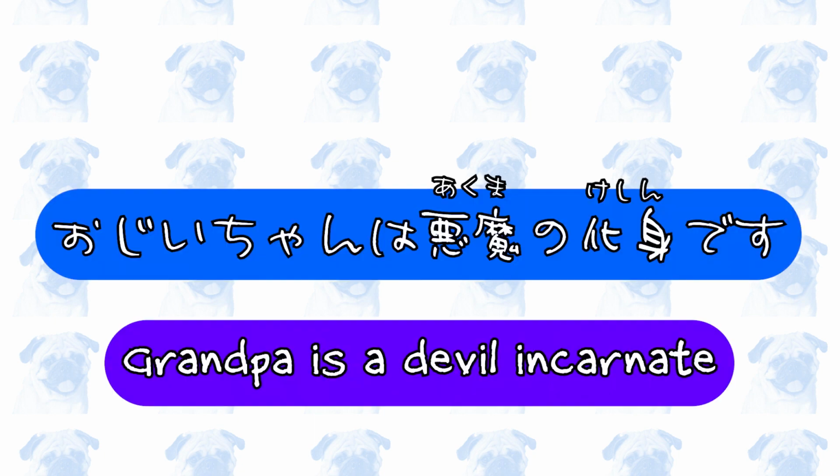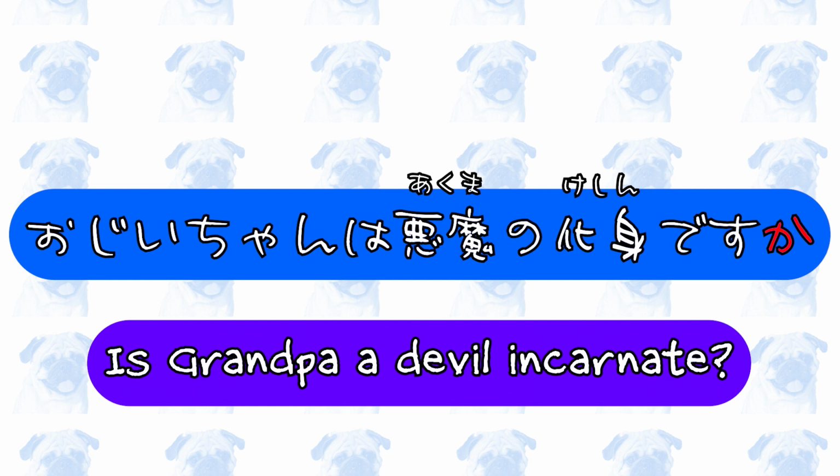Another example. おじいちゃんは悪魔の化身です。Grandpa is a devil incarnate. Add ka at the end. おじいちゃんは悪魔の化身ですか？Is grandpa a devil incarnate?